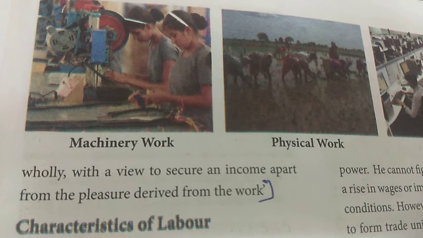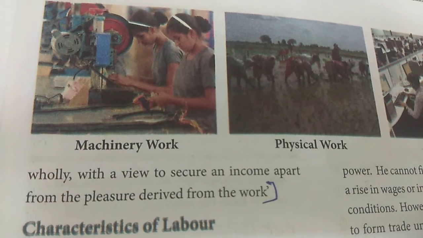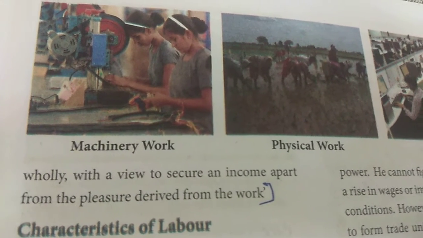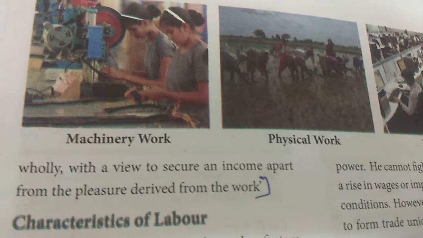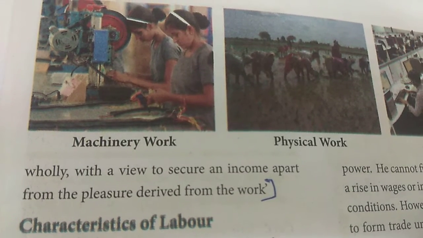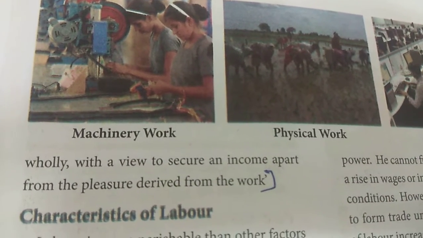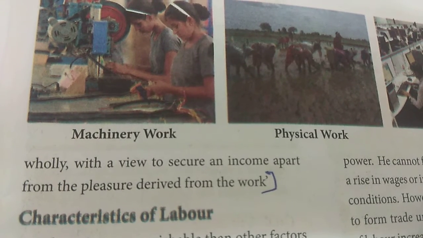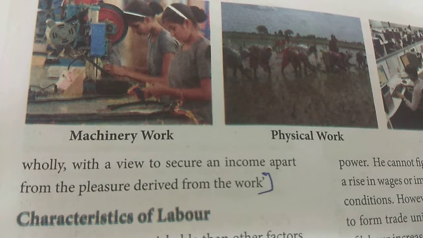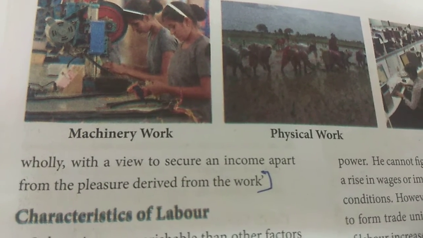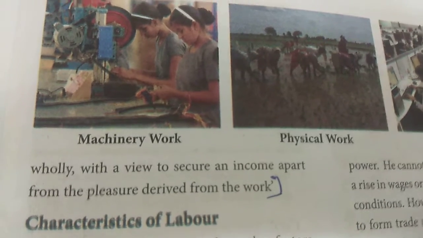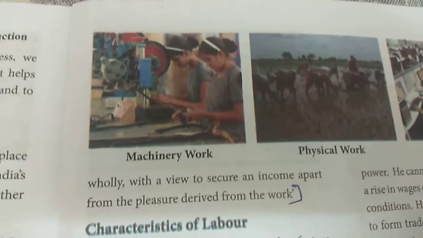Man moves from one place to another, from a low paid occupation to a high paid occupation, searching for a salary which is satisfying for him. Okay. So individual labor has limited bargaining power. At the same time, if he is in any association or committee, he can bargain for a high salary. Okay. So these are the characteristics of labor.